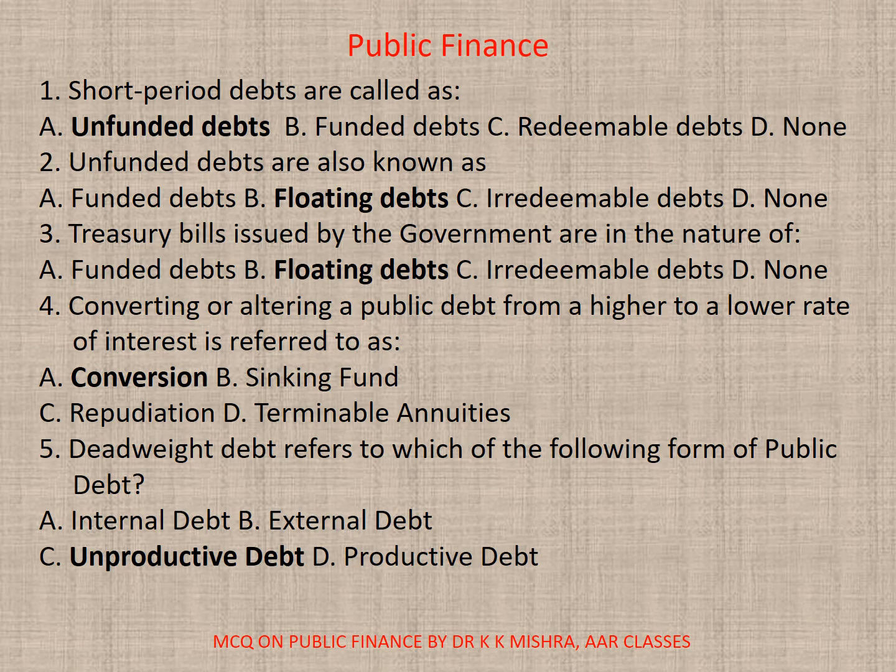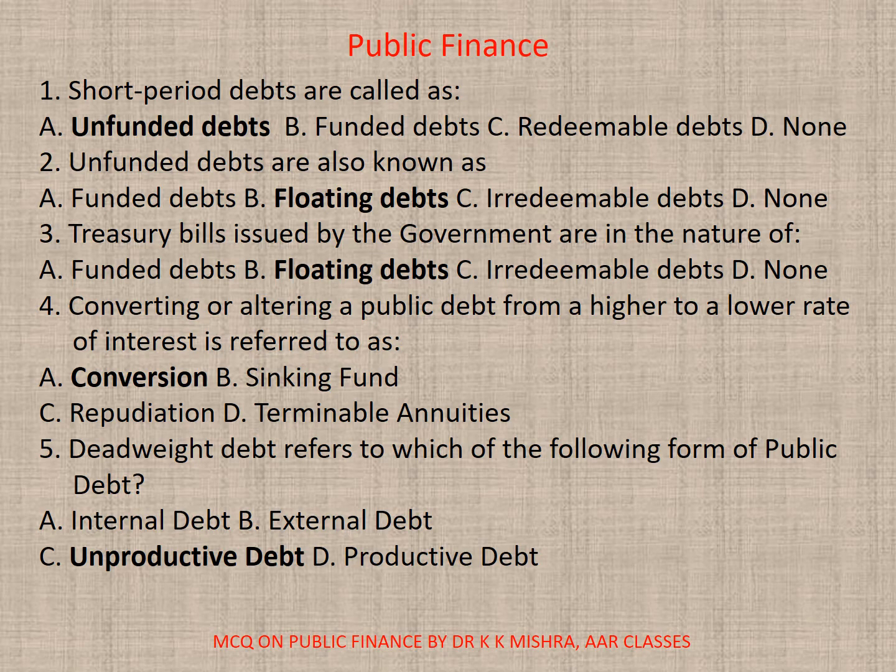4. Converting or altering a public debt from a higher to a lower rate of interest is referred to as A. Conversion, B. Sinking fund, C. Repudiation, D. Terminable annuities. Correct option is A. Conversion.